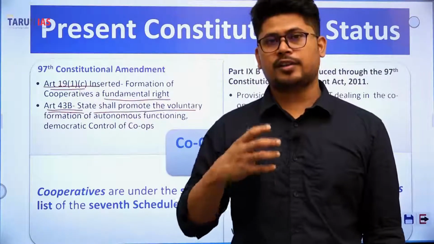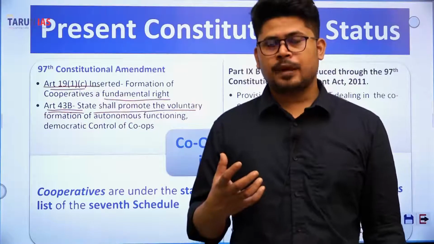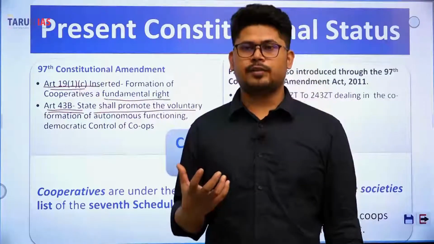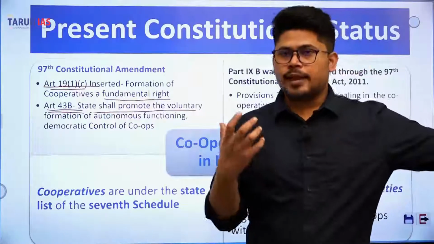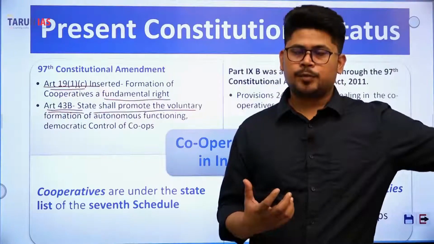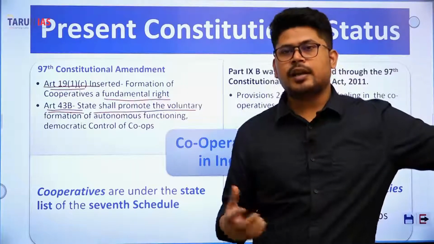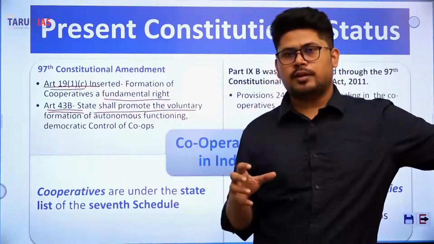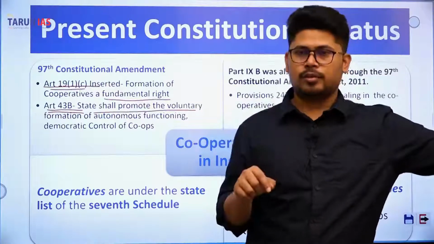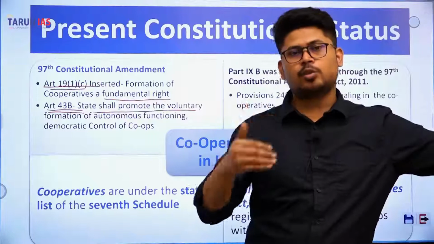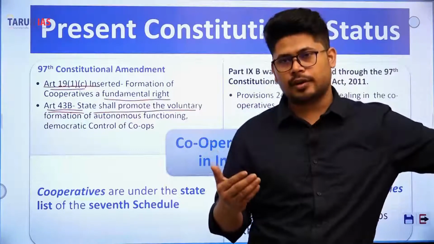For maintaining transparency in the governance, because people's money has been involved and people have contributed to make some earning out of it, the governance should be autonomous, government interference should be minimized, and the governance of the cooperative society should be democratic.